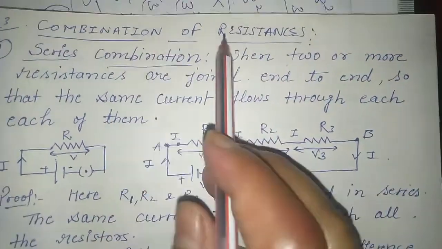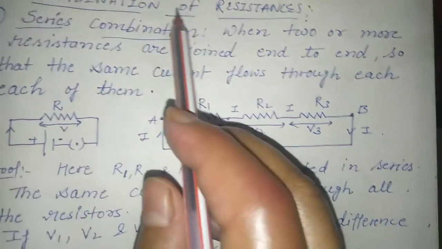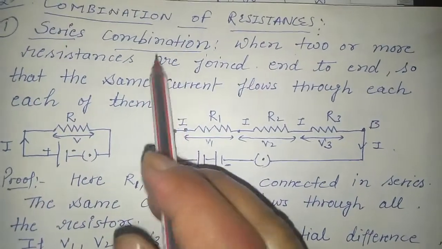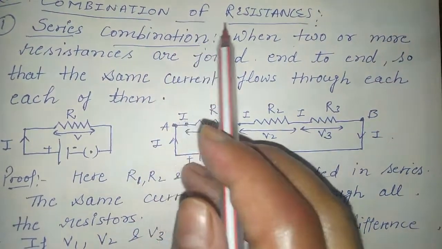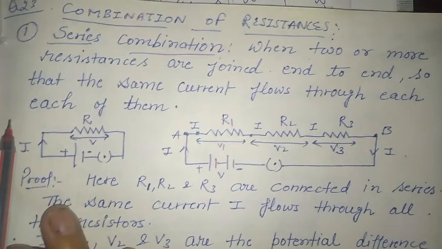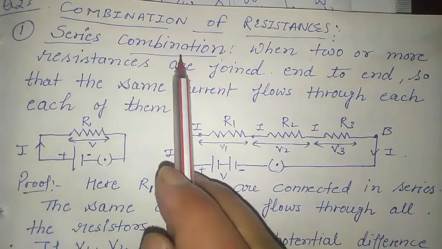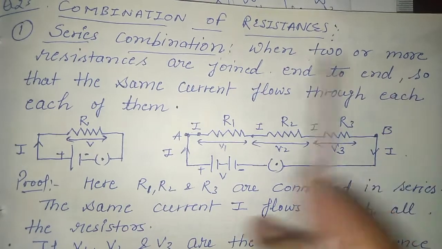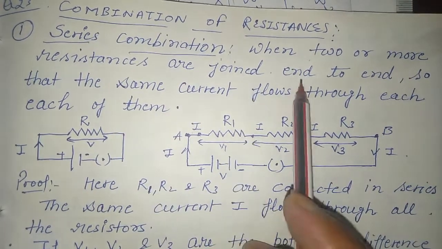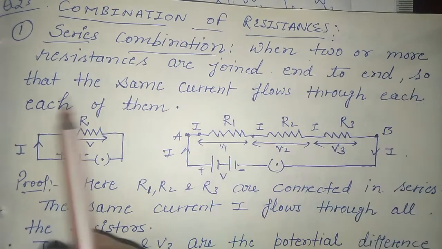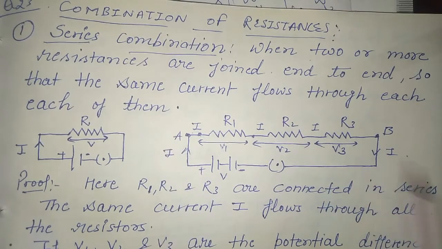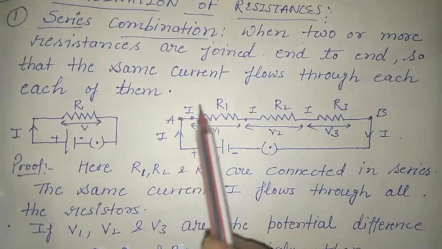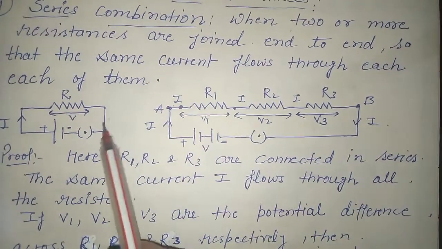Now we have to talk about the combination of the resistances. How can we combine? Earlier we have talked that the voltmeter is connected in parallel combination and the ammeter is connected in series combination. So what is the series and the parallel combination? Series combination: when two or more resistances are joined end to end so that the same current flows through each of them. End to end, like when we make a chain, we have to stand end to end.